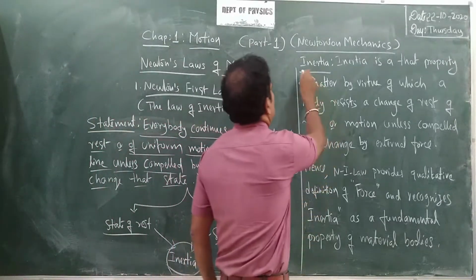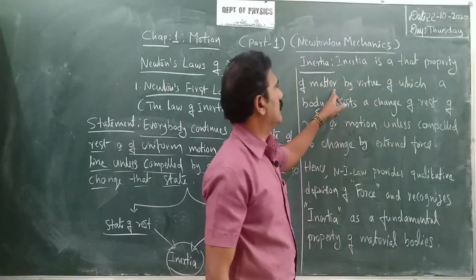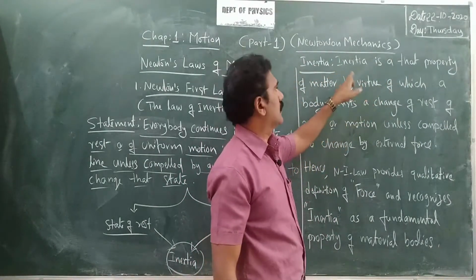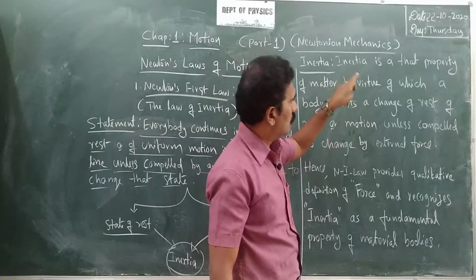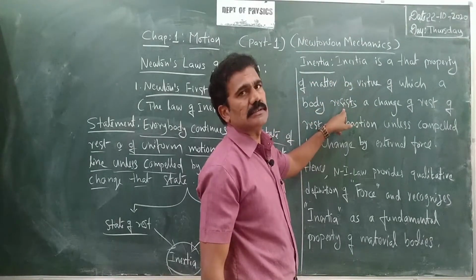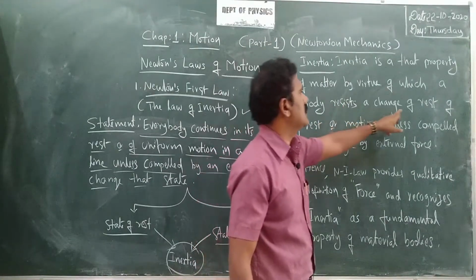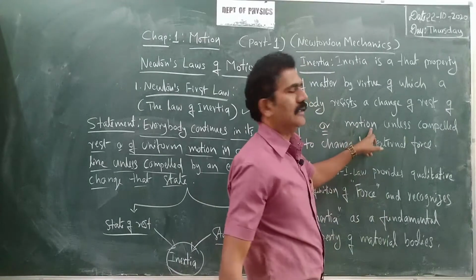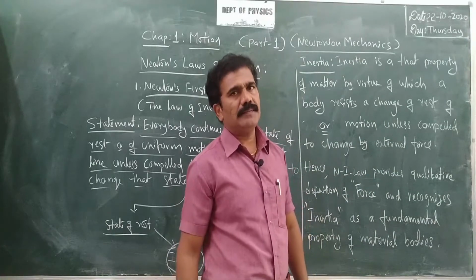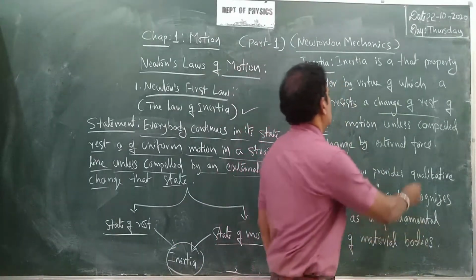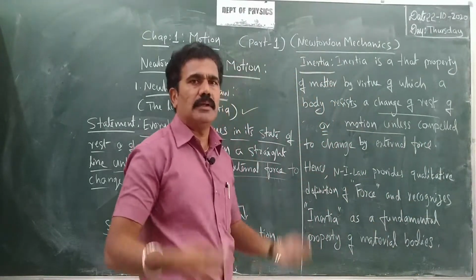Now let us consider the definition like this for inertia. Inertia is that property of matter by virtue of which a body resists. Resist means it is not allowing. It resists a change of rest or motion unless compelled to change by an external force. Clear? Change of rest, or it may be continuously moving, so motion. So both are resisted by the body itself.